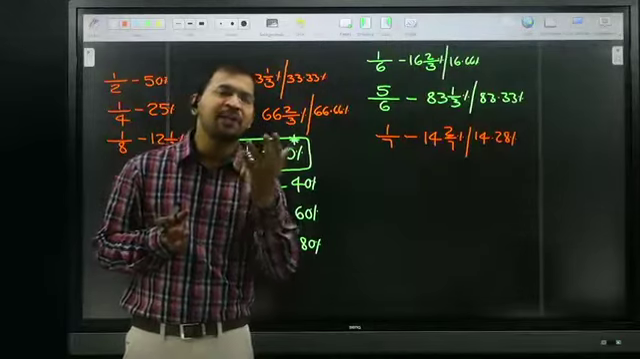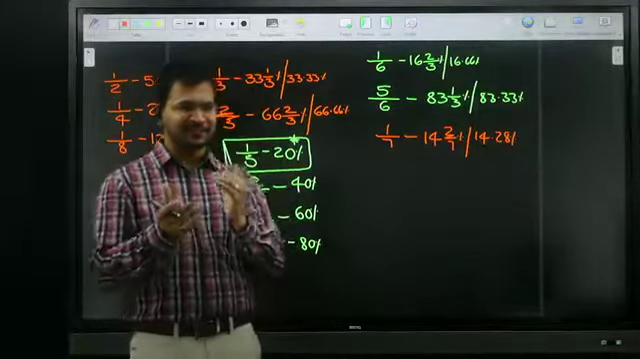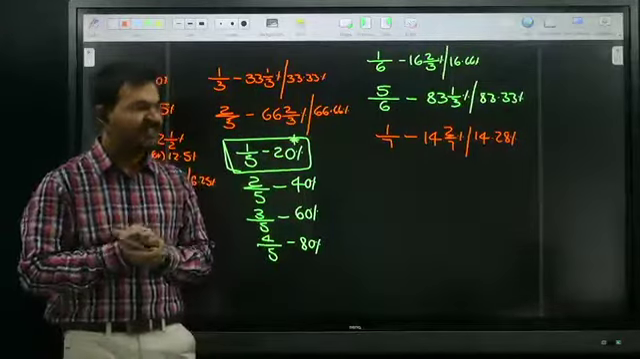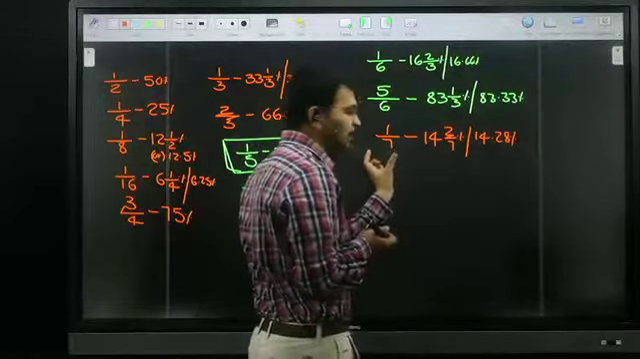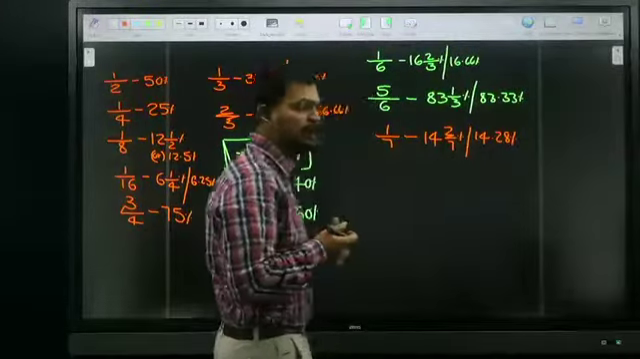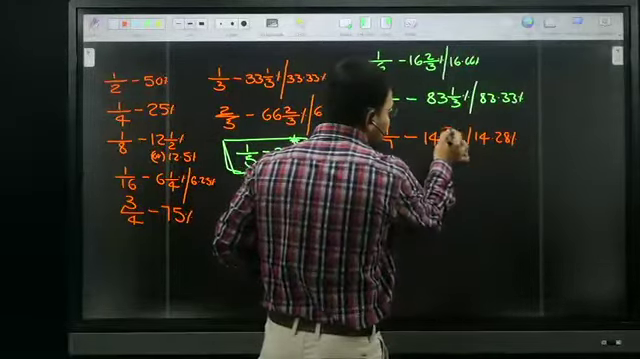7 how many times in 100? 7 14s are 98. The remainder is 2, and 2 is divided by 7. So 2 by 7. Simply remember, whenever 7 is in the denominator, 14 multiples are coming, and beside 14, every time 2 by 7 is coming.